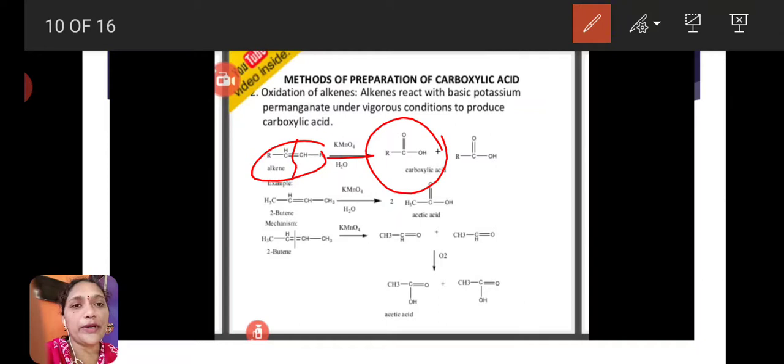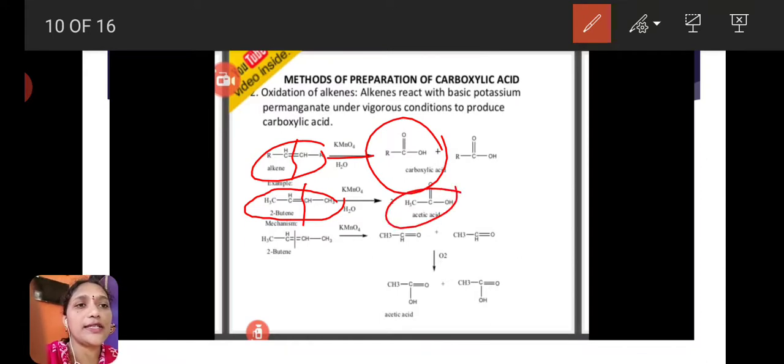Next example reaction. Here the example alkene is 2-butene. 2-butene means CH3CH double bond CHCH3. This undergoes oxidation with KMnO4. Here also the same, the bond breaks down in the middle and forms 2 moles of acetic acid.